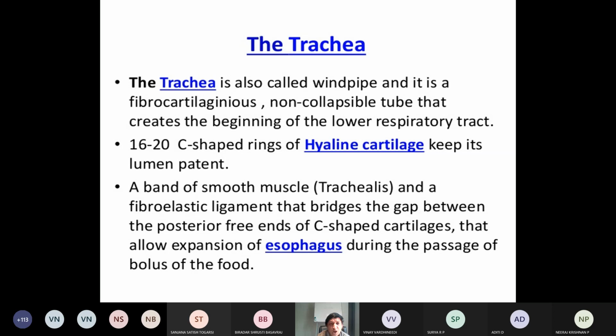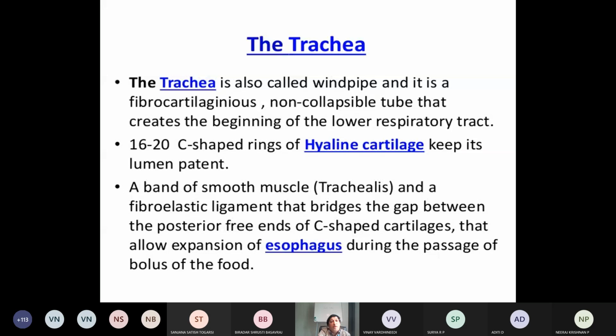How is it made up? C-shaped rings are there, which are made up of hyaline cartilage. Around 16 to 20 C-shaped rings of hyaline cartilage to keep its lumen patent. Lumen patent, to make a pipe, like a tunnel pipe.